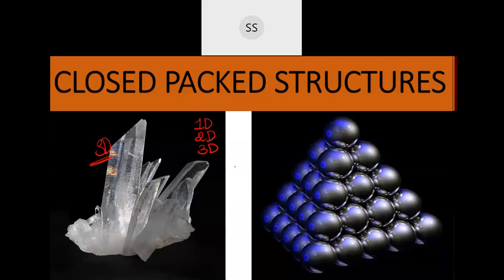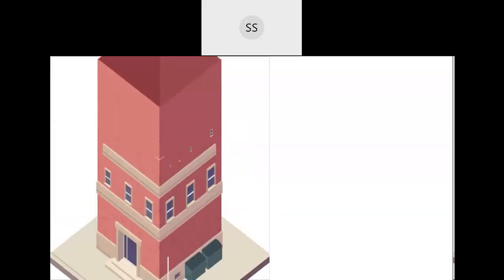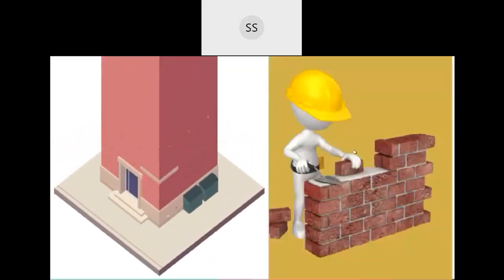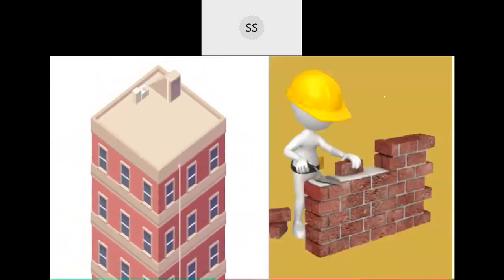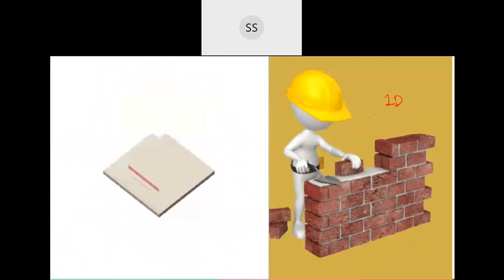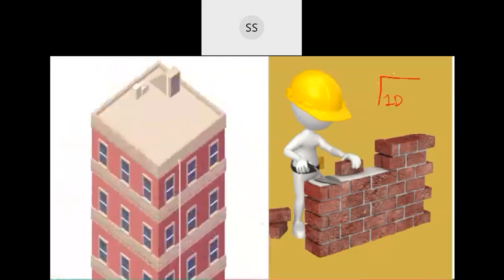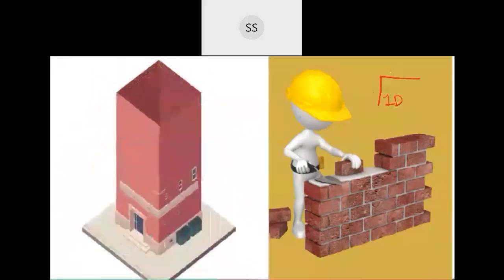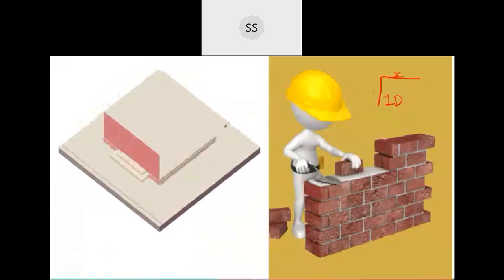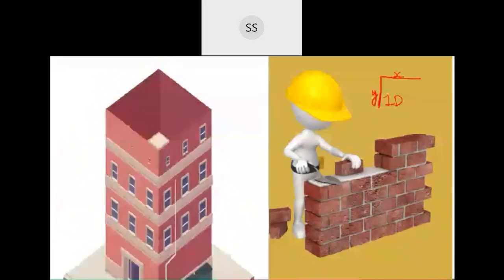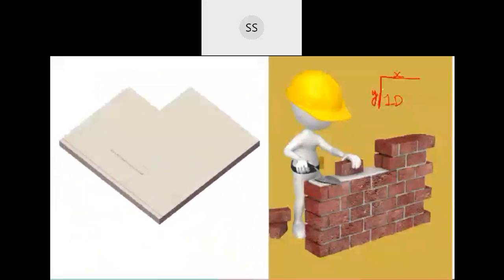You can even understand this if you want to build something. For example, you might have seen the construction process of a building. Initially they construct the wall, correct? Constructing a wall is in one dimension. Once one line is over, they go to the next line, and here you get two dimensional. One dimensional means only one axis is involved. When you go for the next line, you involve another axis. X and Y both come, and when two axes come, that is two dimensional.